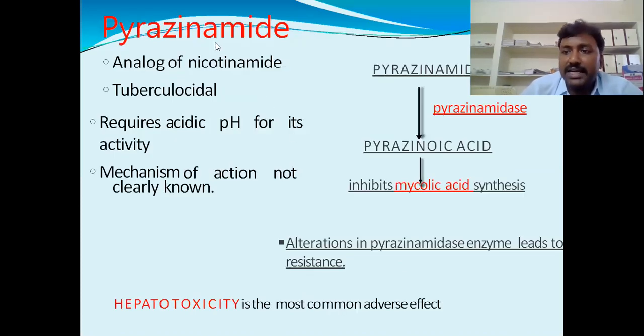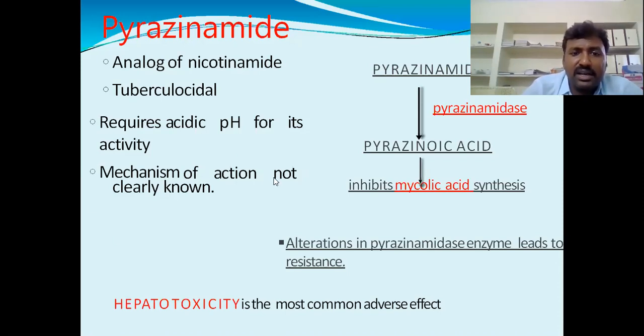Next, pyrazinamide. It is an analog of nicotinamide. You know what nicotinamide is? One of the vitamins. It is tuberculocidal, which means it kills Mycobacterium tuberculosis. Pyrazinamide requires acidic pH for its activity.